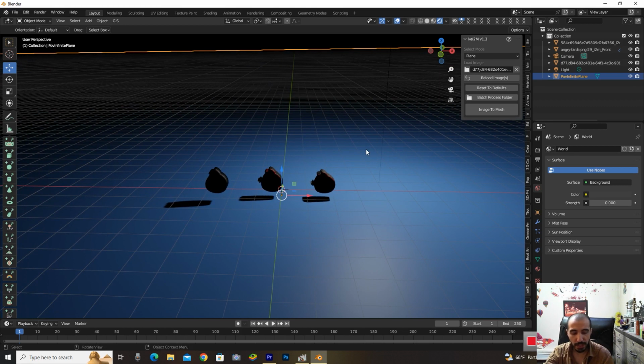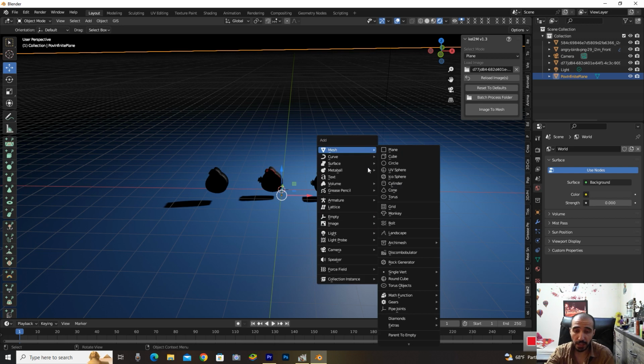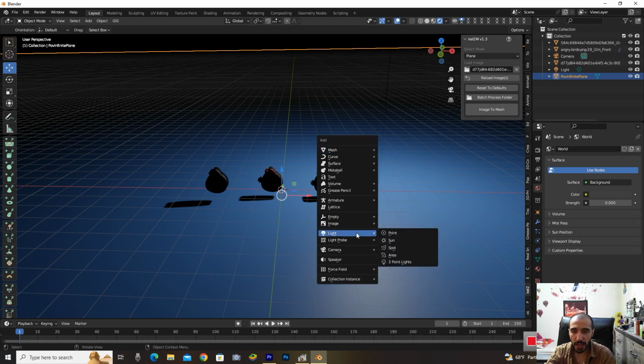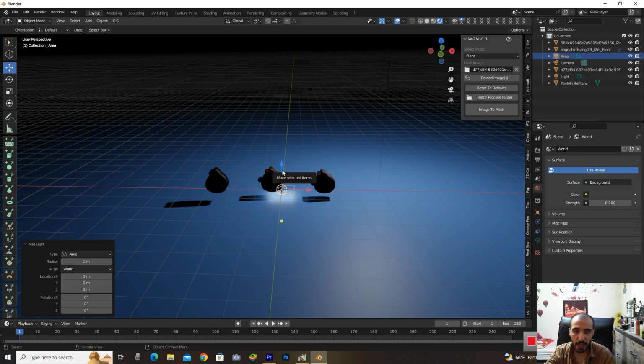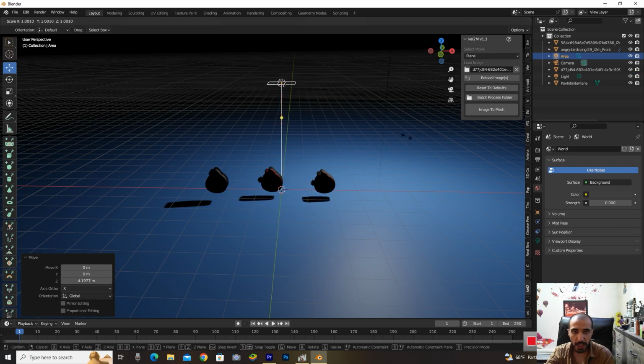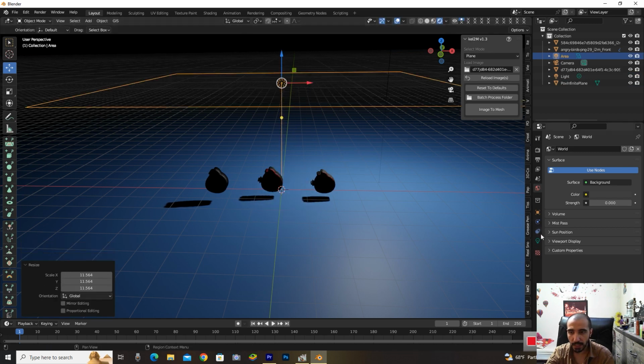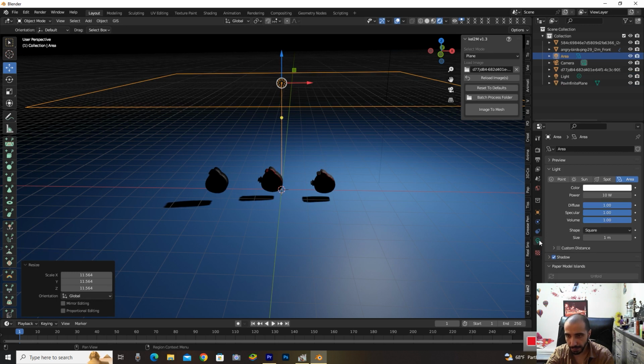For that I press Shift A, and we have 1 2 3 4 5 different lights in here, but I select the Area light and bring it up, make it bigger, yeah, like this, and go to the Object Data properties and change the power number to 300.